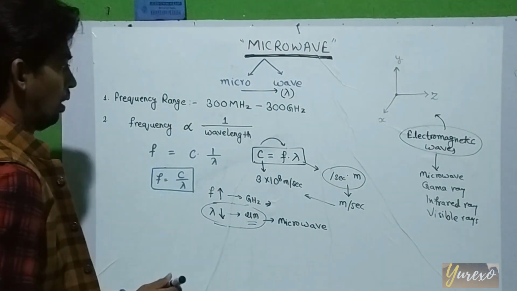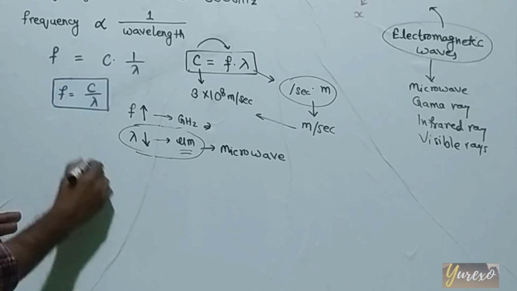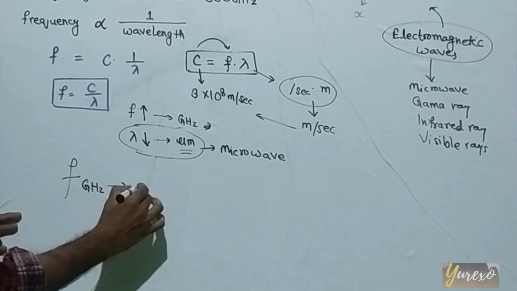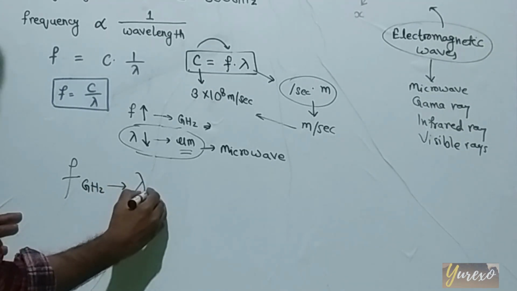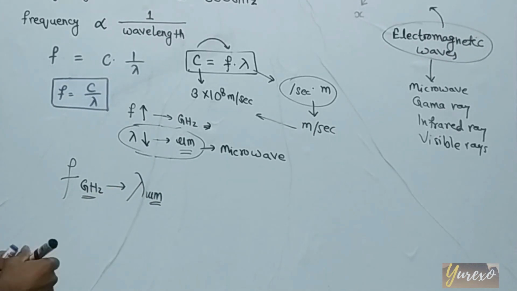According to this formula, if you put the frequency in the gigahertz range, then the wavelength comes in the micrometer range. So that's why it is called microwave.